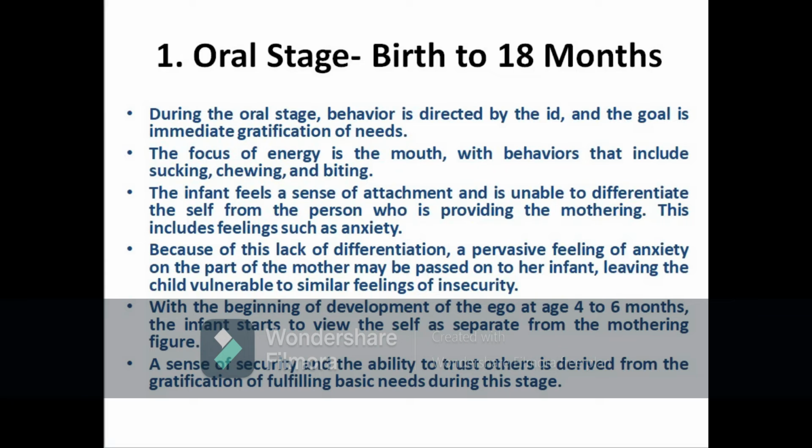And a sense of security and ability to trust others is derived from gratification of fulfilling basic needs during this stage. So if the child is able to get attached to the mother and all the needs which the child has are met, then the child may feel secure, and this helps the child to trust others. Okay, so trust development is a main part of the first stage, that is the oral stage.